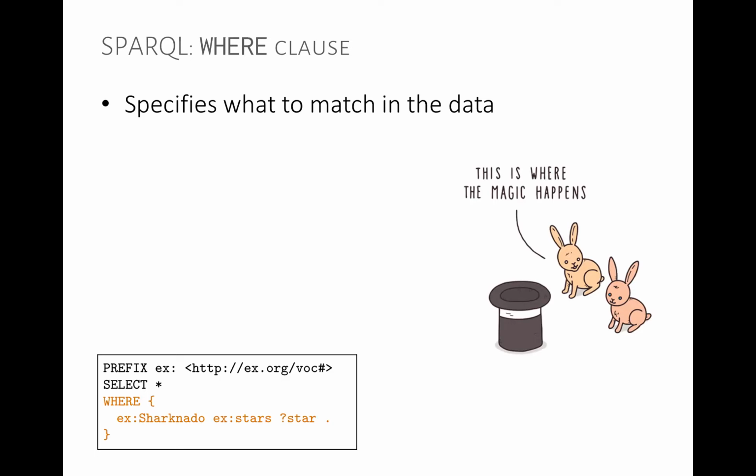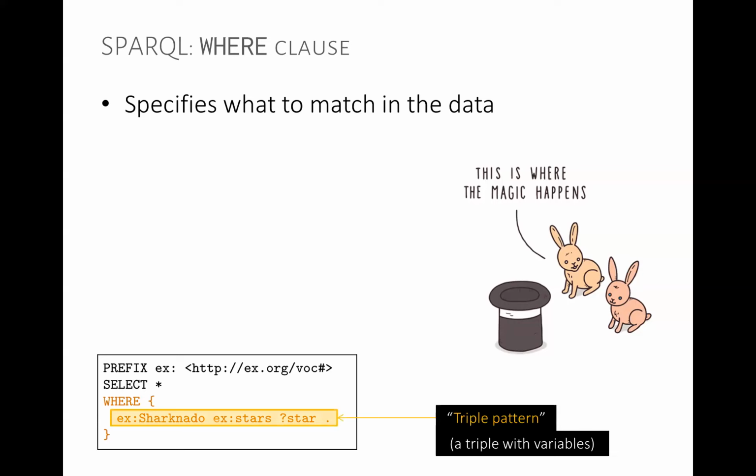So this is the most interesting part of our query. This is where we can do joins, selections, unions, property paths, and a bunch of other things that we're going to see in this class and the next class. So the where clause is where we specify what we want to match in the data. In this case, what we have is essentially a triple: Sharknado, stars, and a variable called star. So we're going to be basing our where clause on triple patterns.